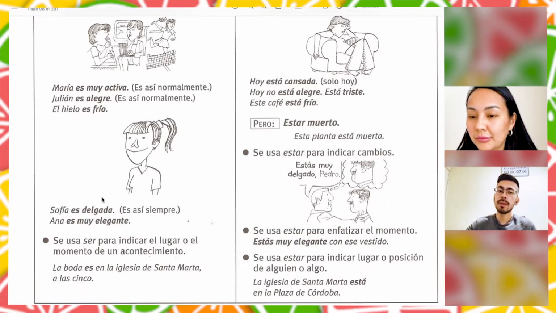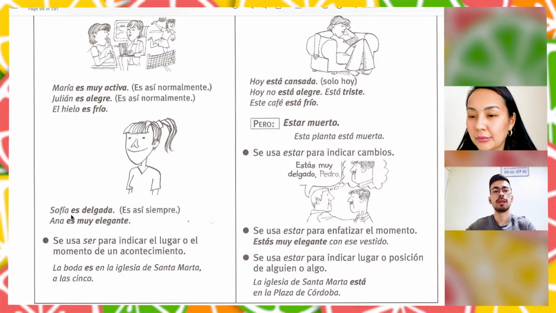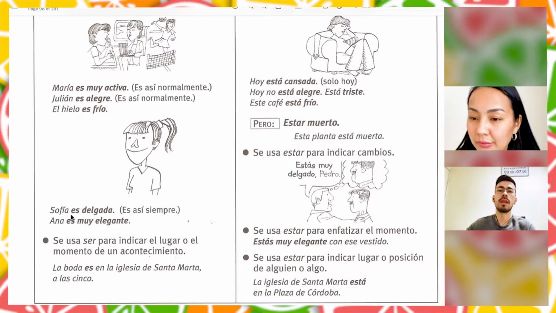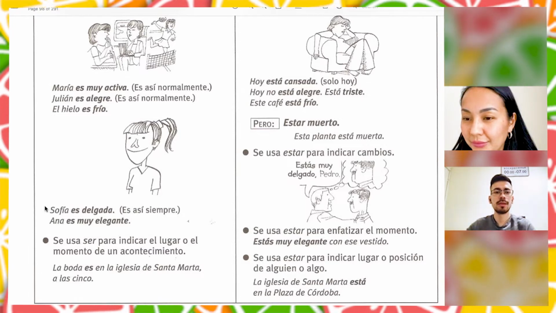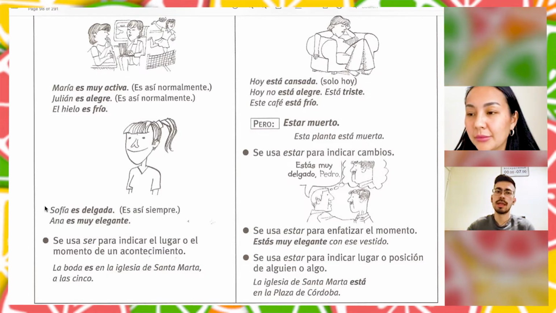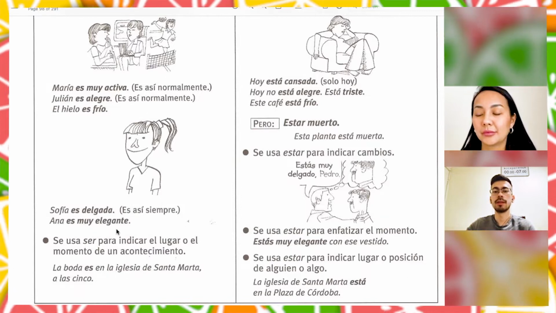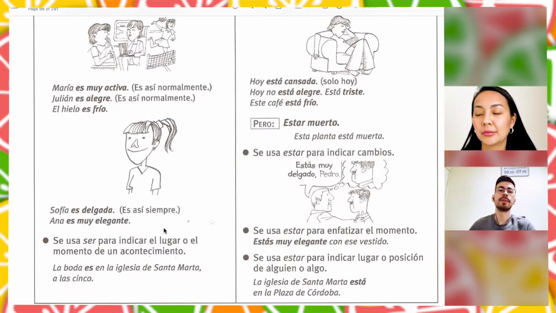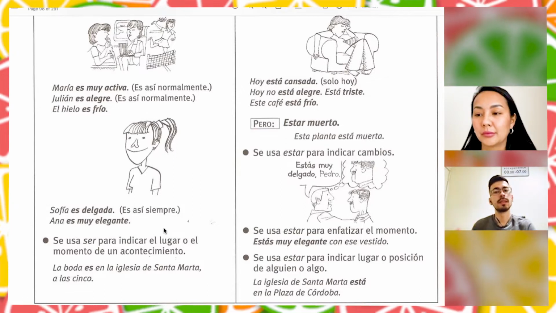But with the verb ser, we can say Sofía es delgada. So she always was like that. Yes, Sofía was always thin. She is always like that. So we remember that she is like that. Ana es muy elegante, for example. She is always like this, elegant. So we can notice the change using the verb estar.